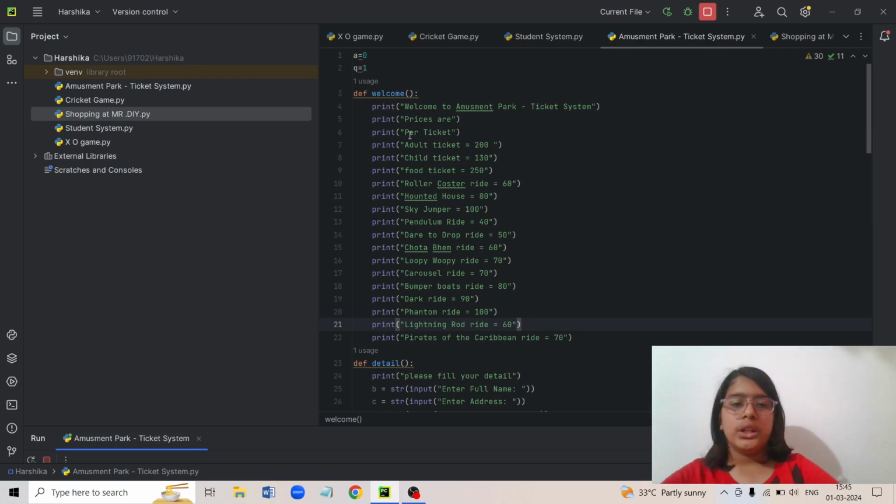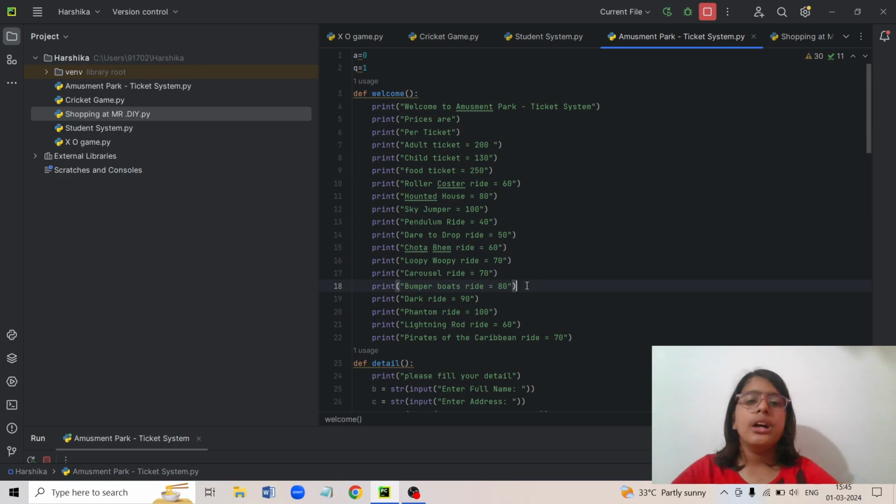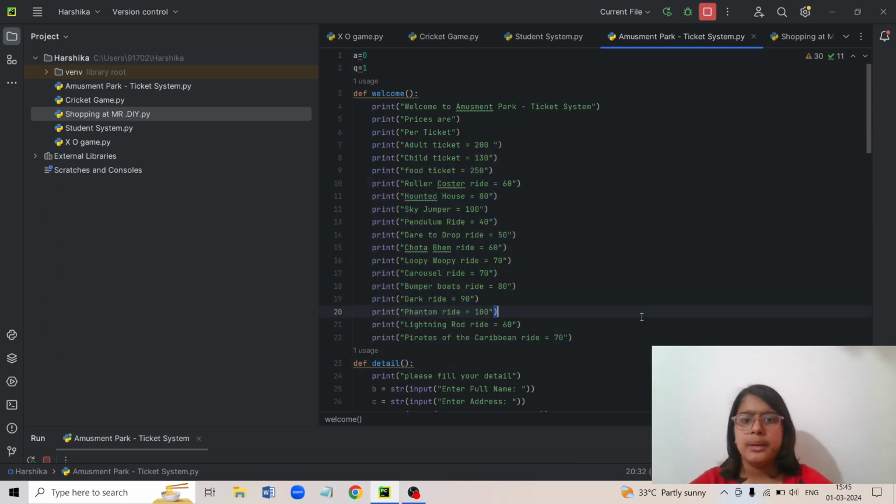So here it is. I've taken all these tickets and rides from Google. It's not actually an amusement park, but I've just made it for reference. So here it is showing you adult ticket is equal to 200. So I put random prices here. If you want to put a particular price, you can add that also. And here I've added some rides only. There are actually many rides in an amusement park.